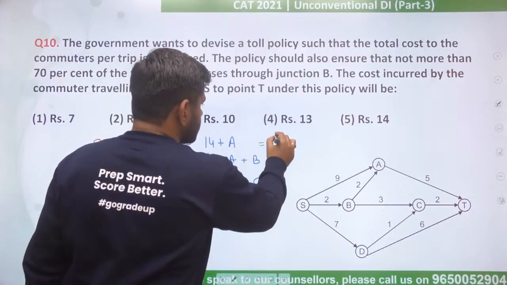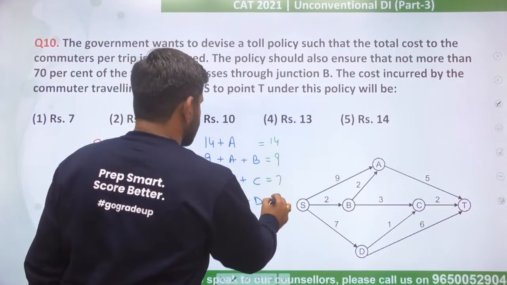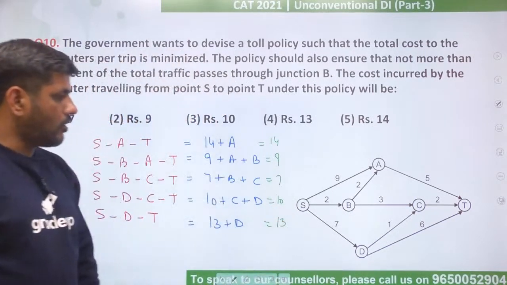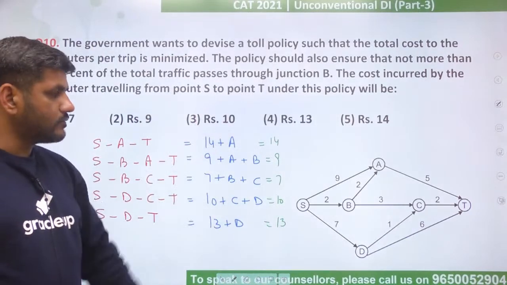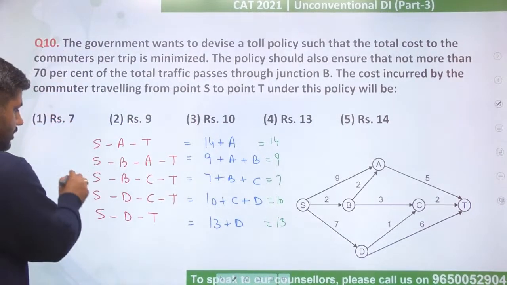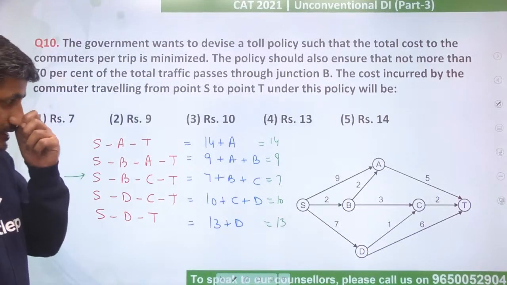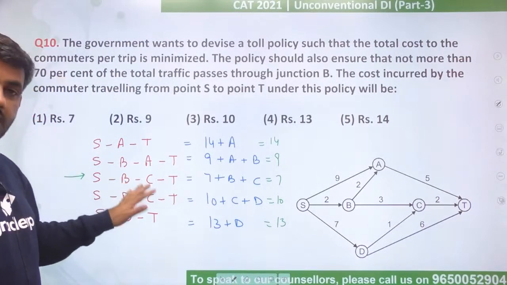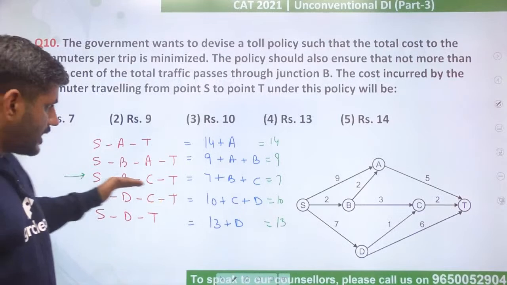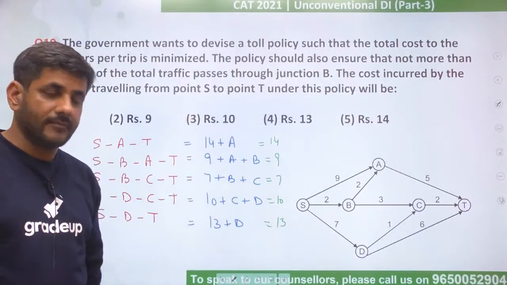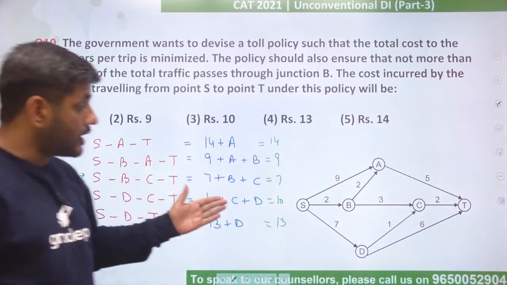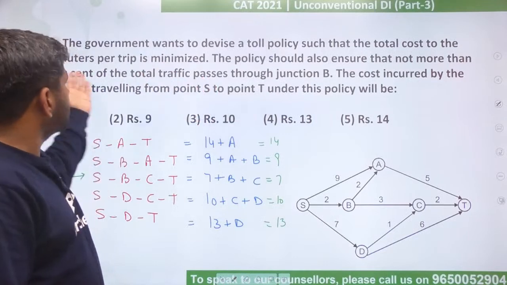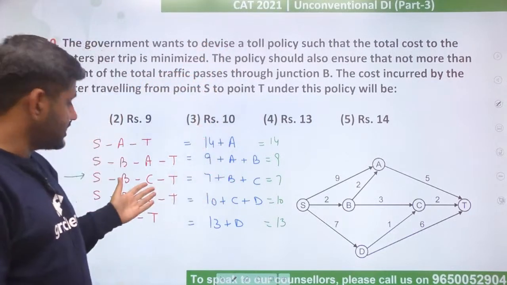But if they are all 0, this will become 14, this will become 9, this will become 7, this will become 10 and this will become 13. ऐसा केस हो जाएगा ना? If they all become 0, these all cases would appear. But in such a case, all the people will go via SBCT. This will happen. Are you getting this? If this situation occurs, all the people will go via SBCT. सारे उसी से जाने लग जाएंगे. But that we do not want. ऐसे में तो 100% of the people will be going via B. Whereas the question says not more than 70% should go via B. ये तो सारे जा रहे हैं ऐसे केस में.